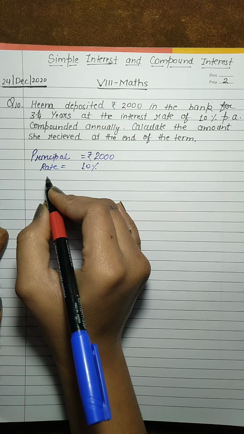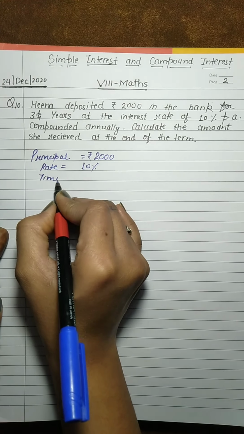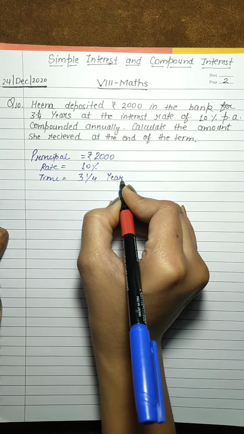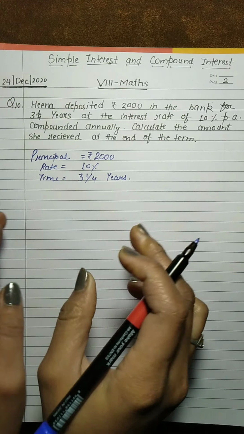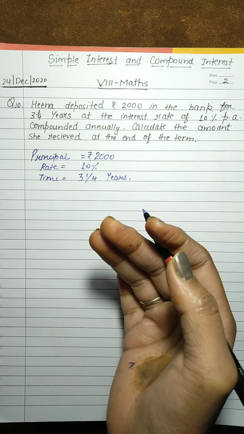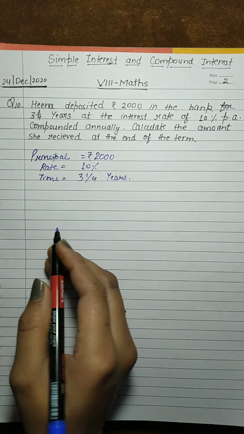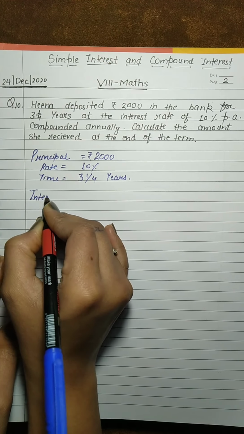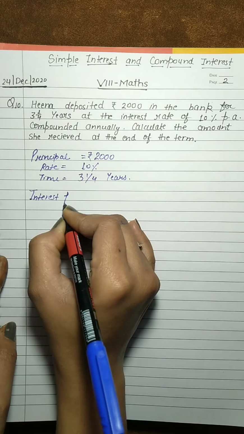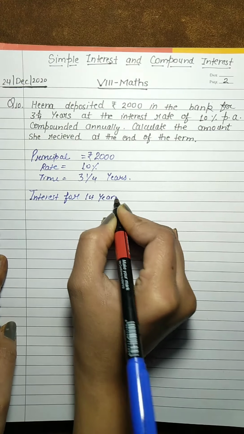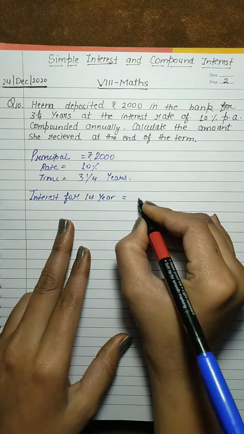Okay and here rate is 10%. Okay and time is 3 whole 1/4 years. Okay so students first of all we find the compound interest and then we will find the amount. Okay so here interest for first year. So what will be here?